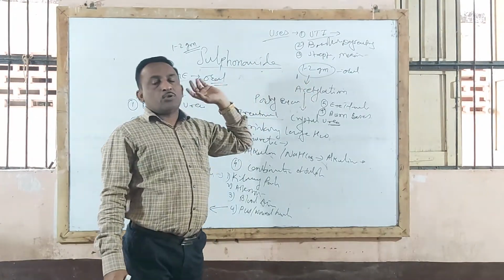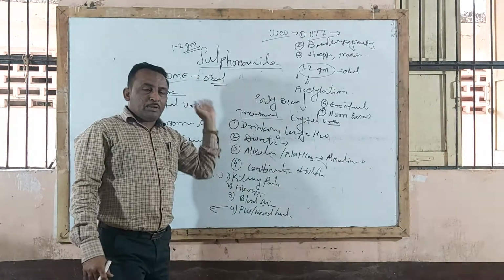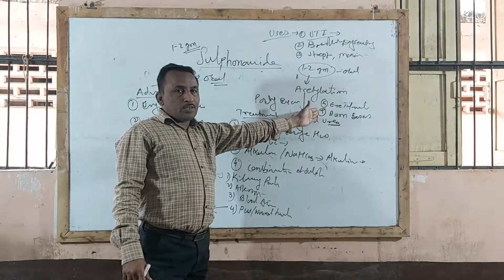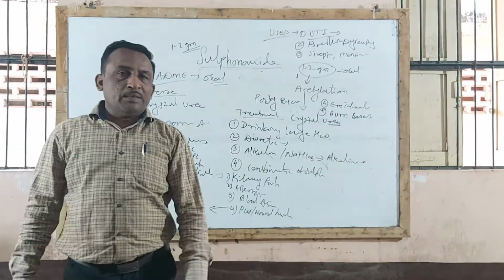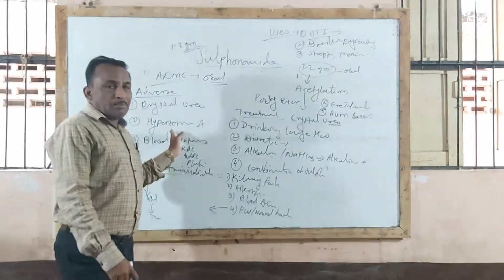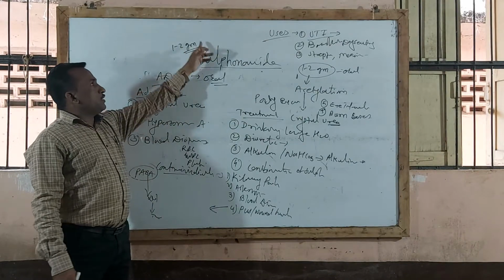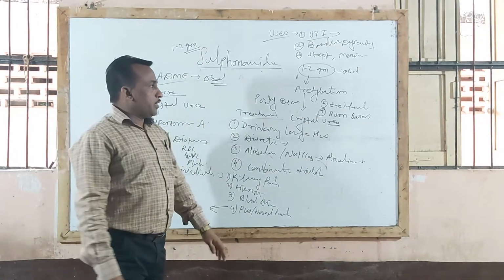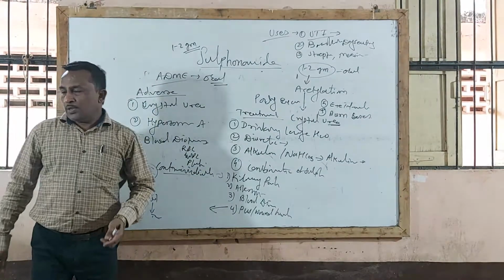Sometimes they ask you the uses of sulfacetamide eye drops. So 1% eye drops and 1% cream base are available in market. Eye drops are used in eye infection, particularly in trachoma and conjunctivitis, while silver sulfadiazine is useful in burn cases, while sulfanilamide and sulfamethoxazole are used in systemic infections in the dose of 1 to 2 gram by oral route of administration in divided doses. So this is regarding sulfonamide.